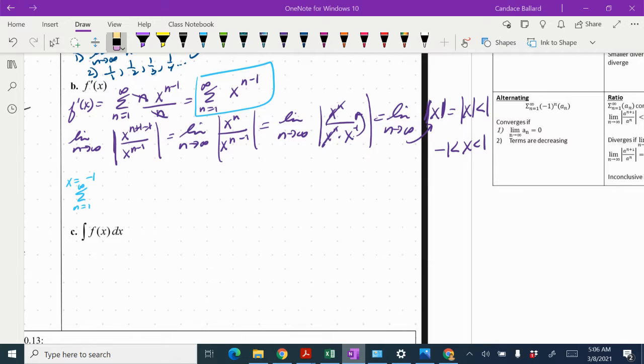All right, I caught myself making a mistake. So I plugged into the n instead of the x. So hopefully you caught that. So we really should have negative 1 to the n minus 1, which if I use the nth term test on it, we're going to look at the limit as n approaches infinity of negative 1 to the n minus 1.